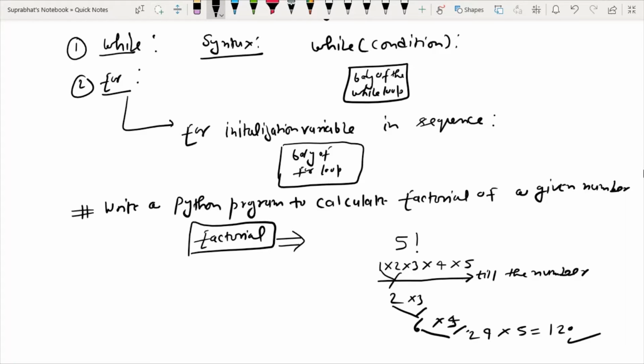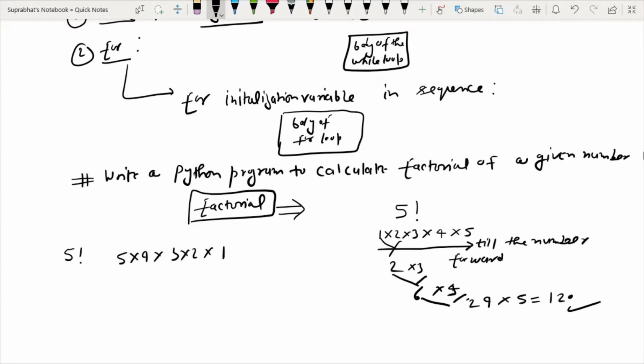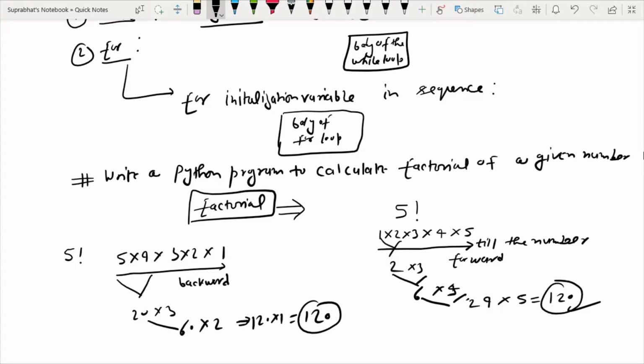So this is the forward approach, and I can also use the backward approach like this to calculate 5 factorial. I can use 5, then 4, then 3, then 2, then 1. I have to take this backward approach. So here 5 into 4 is 20, 20 multiplied by 3 is 60, then 60 multiplied by 2 is 120, and 120 multiplied by 1 is 120, the final answer. Here also 120 is the final answer.